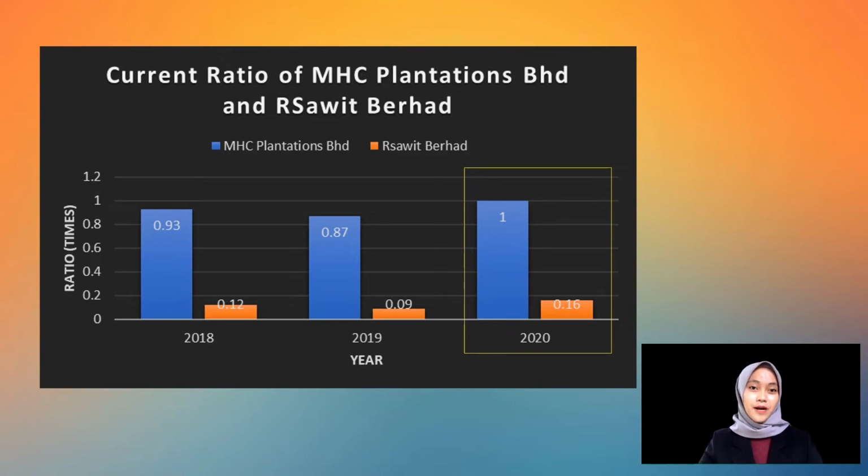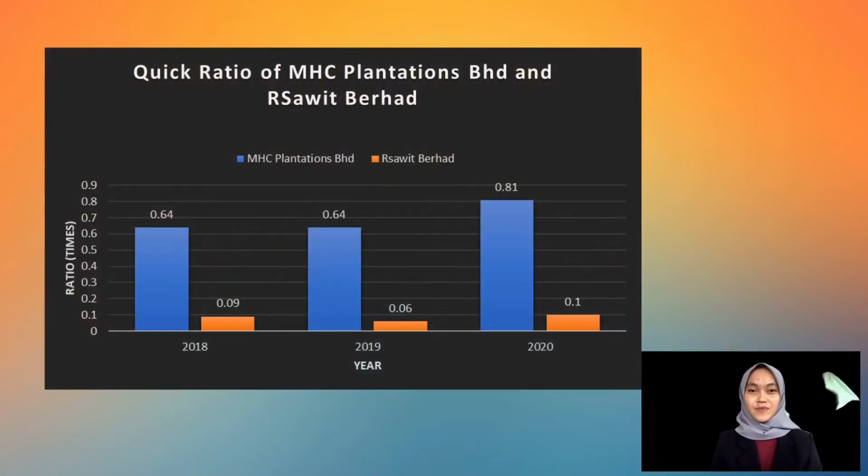Meanwhile, Ribunan Sawit Berhad recorded 0.16 times, which means that the company has only 16 cents of current assets to pay its 1 ringgit current liabilities. This indicates that the company's current assets were less valuable than its current liabilities. Graph 2 shows the quick ratio of MHC Plantation, which remains stable over these 3 years, while the quick ratio of Ribunan Sawit has decreased from year 2018 to 2019 and then increased in 2020.